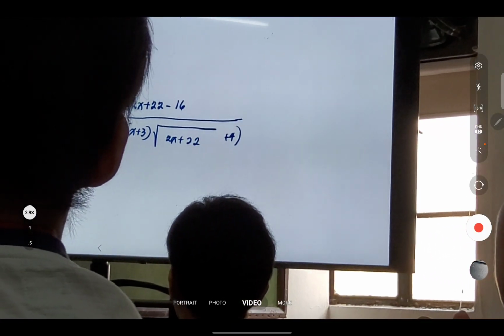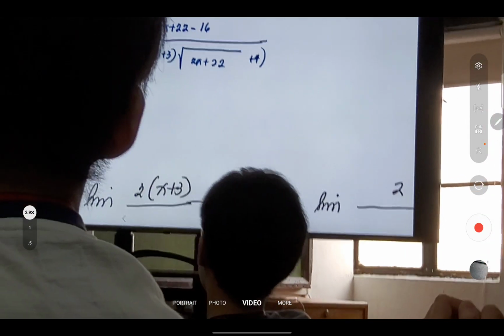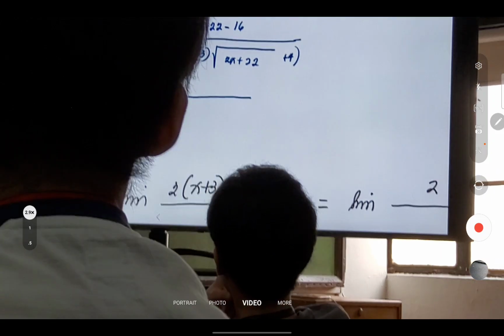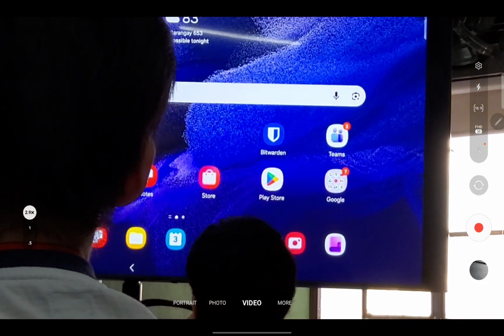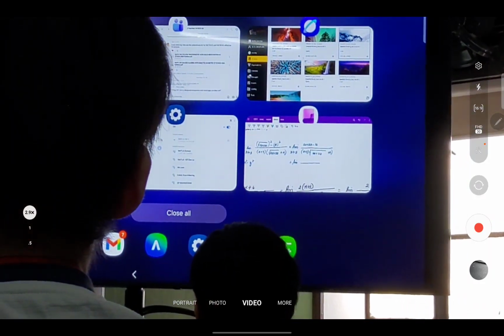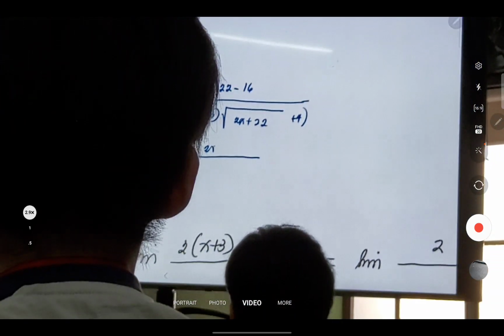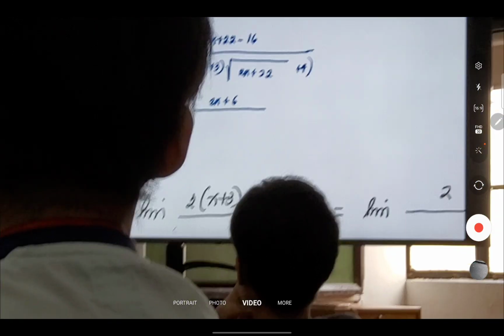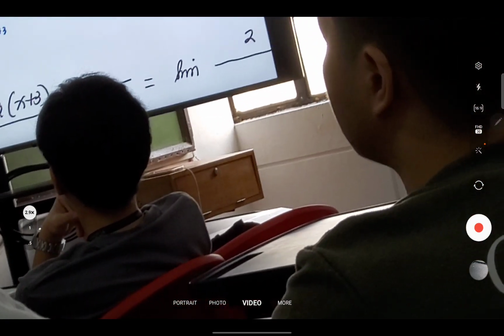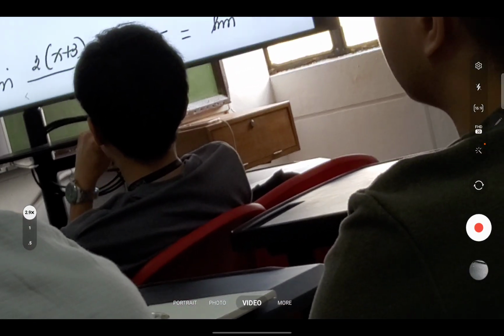You have here the limit of, simplify the numerator. So you have 2x plus 22 minus 16 is what? 2x plus 6. Over x plus 3 times the square root of 2x plus 22 plus 4, as x approaches negative 3.